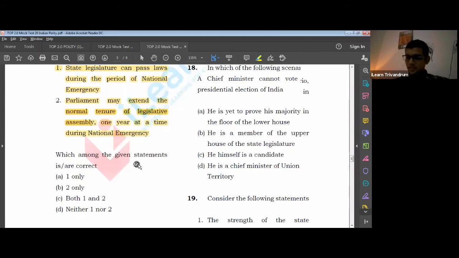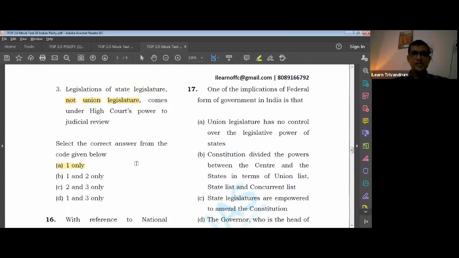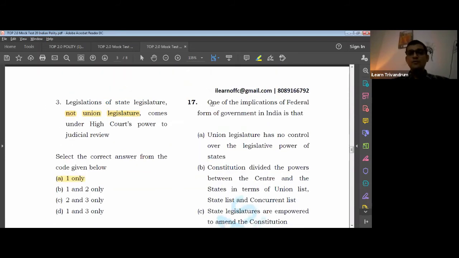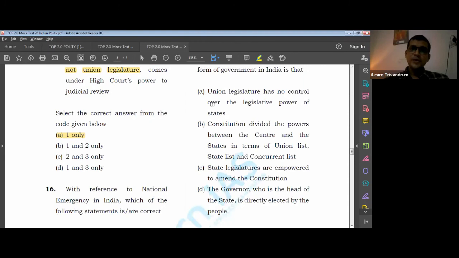Now come to the 17th question. It is about federalism. Let us look into the question. One of the implications of the federal form of government in India is that, what is the implication? Union legislature has no control over the legislative power of the states.